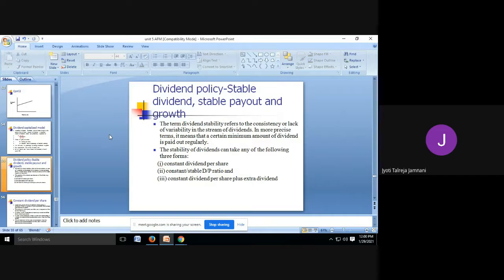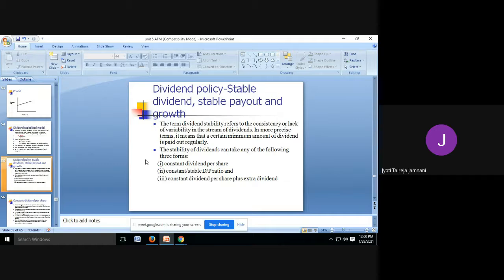The term dividend stability refers to the consistency or lack of variability in the stream of dividends. So, consistent dividend or stable dividend means you're not changing the dividend every now and then, you're giving the same rate or same amount of dividend. In more precise terms, it means that a certain minimum amount of dividend is paid out regularly. So, you fix an amount of dividend and you pay it regularly.